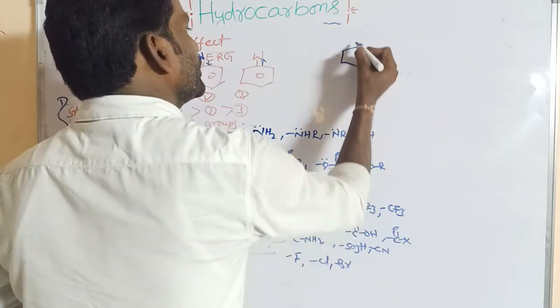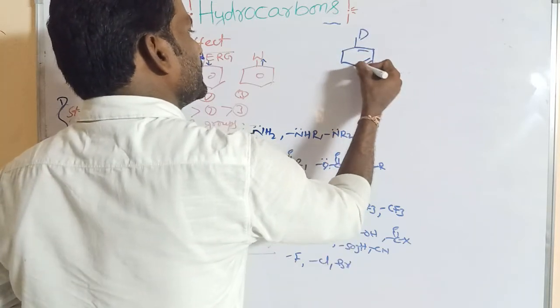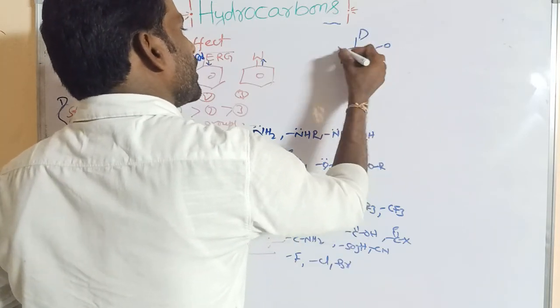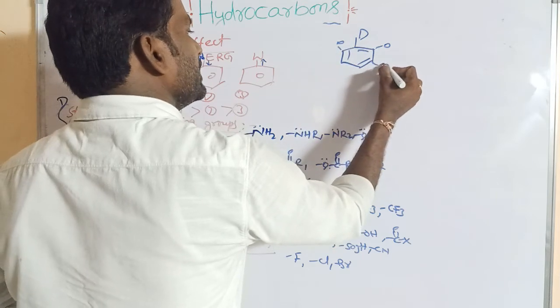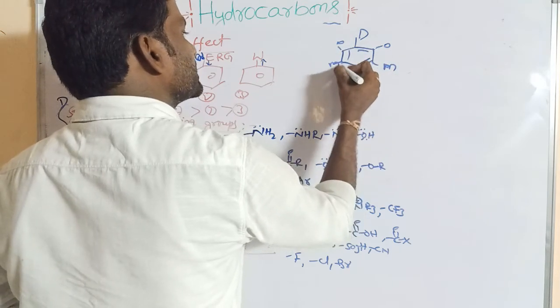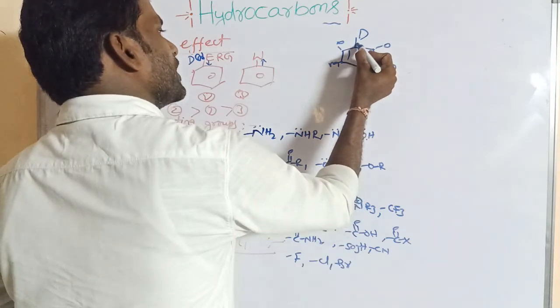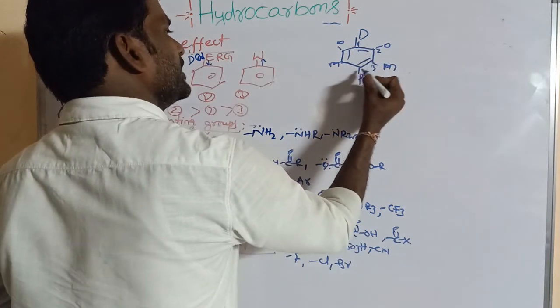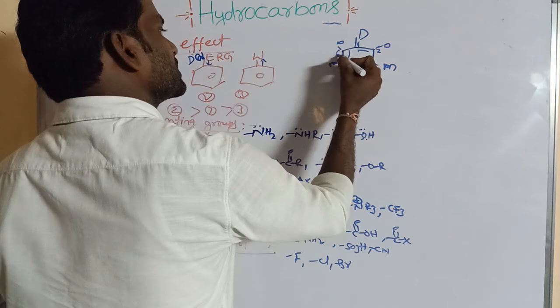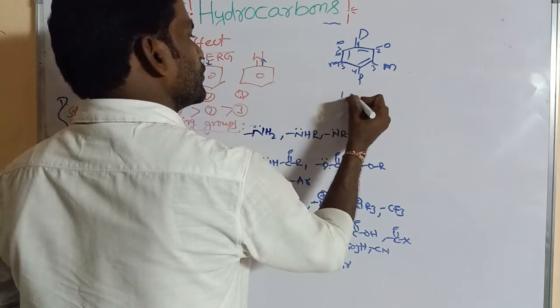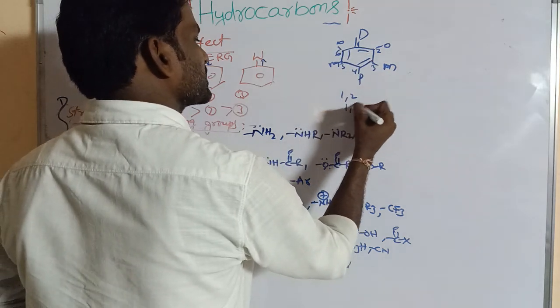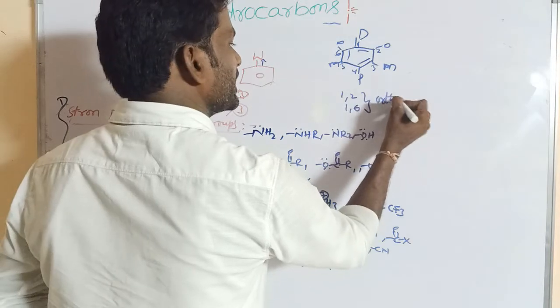Suppose a donating group is present on the benzene ring. These are said to be ortho orientations, these are said to be meta orientations, and this is said to be the para orientation. So this is 1, we can say this is 2, 3, 4, 5, 6. Here 1,2 or 1,6 are said to be ortho orientations.